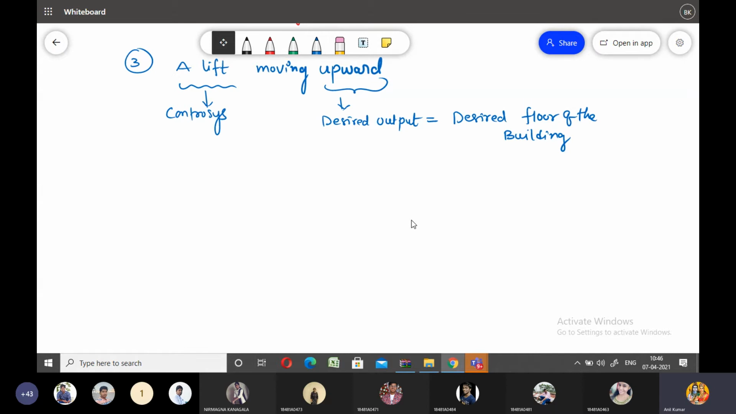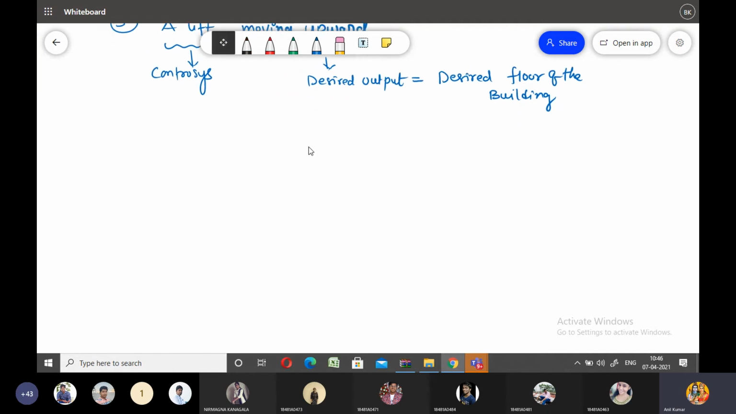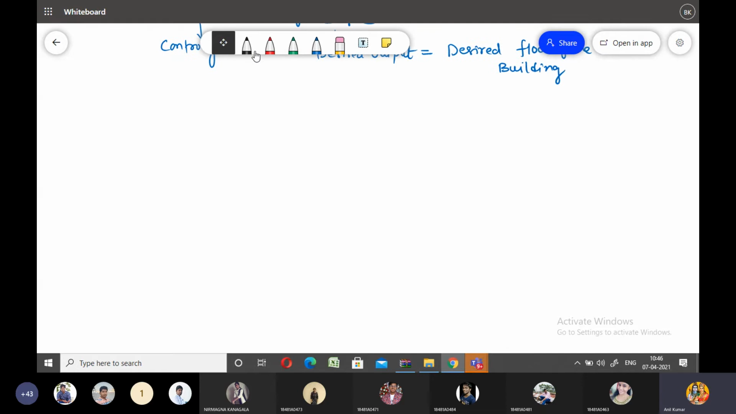Is it okay? So, the basic types of control systems. These are three different examples of control systems. Here I would like to cover the control systems.